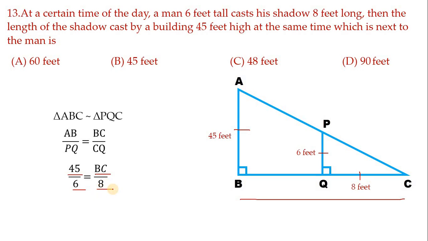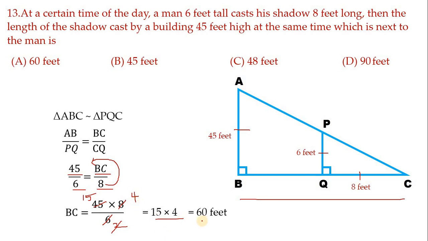Hence let us do the cross multiplication, children. The denominator 8 you just transfer to this side, we get 45 into 8 by 6. Now let us simplify this. 3 2s are 6 and 3 15s are 45, and again 2 1s are and 2 4s are. So we get 15 4s are 60. So the correct option is option A, 60 feet. Move on to the next one.